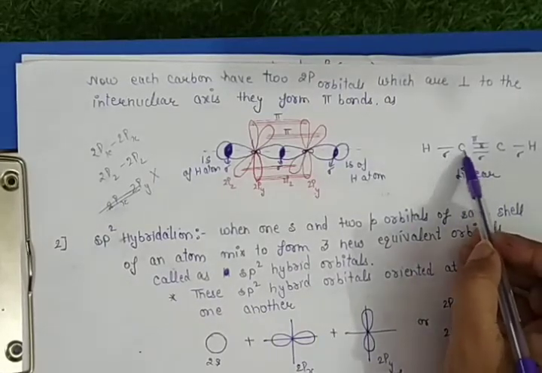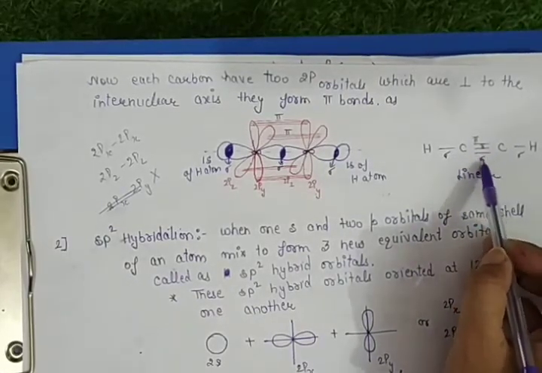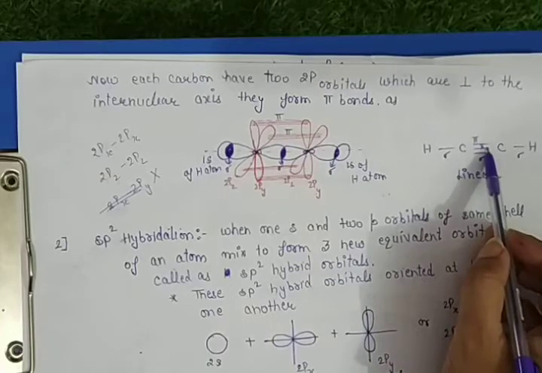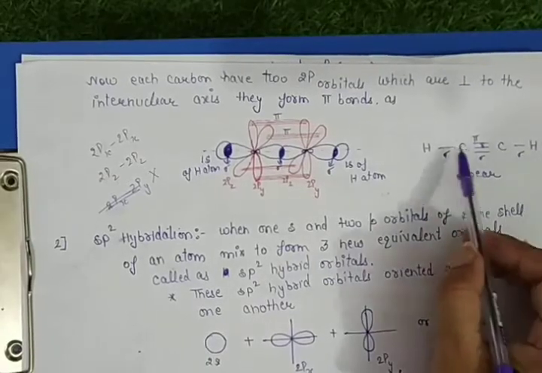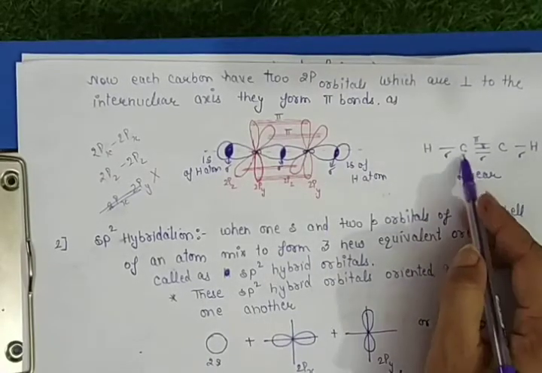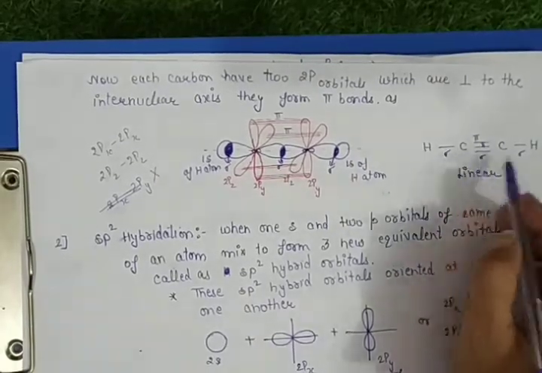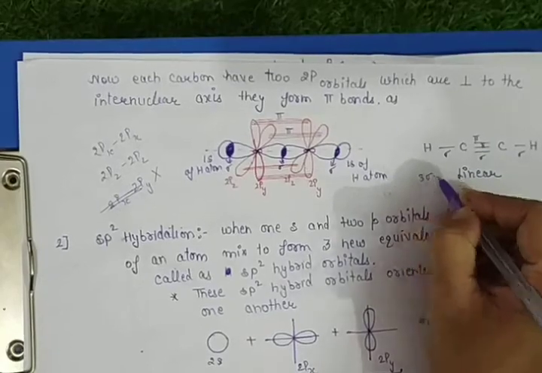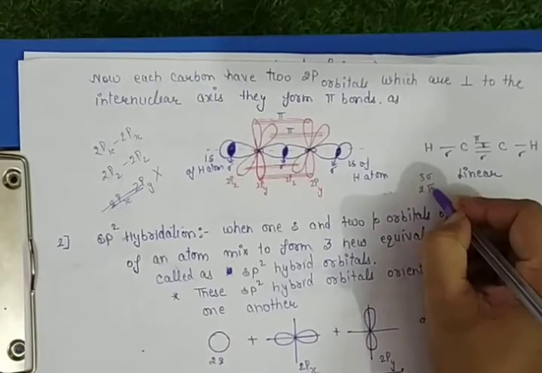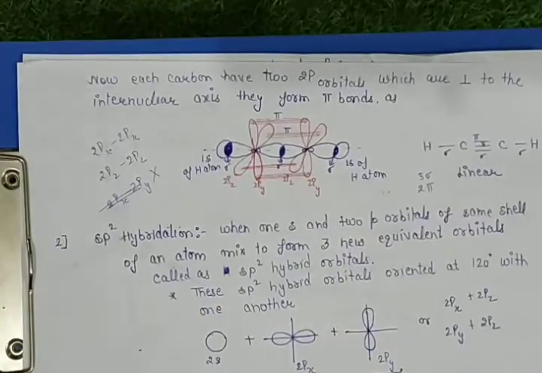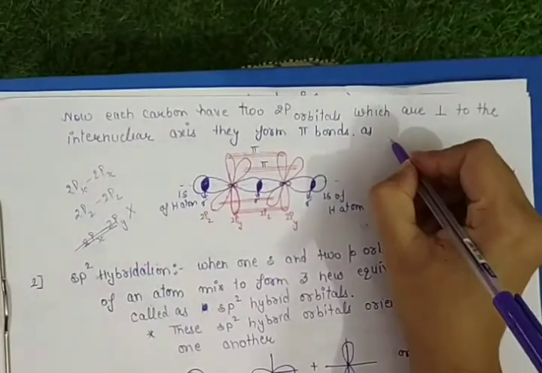Here is the carbon-carbon triple bond, in which one bond is sigma and two bonds are pi. And the C-H bonds are sigma bonds. So how many sigma and how many pi bonds are present in C2H2? Here there are 3 sigma bonds and 2 pi bonds. Okay, here one question can also be asked.